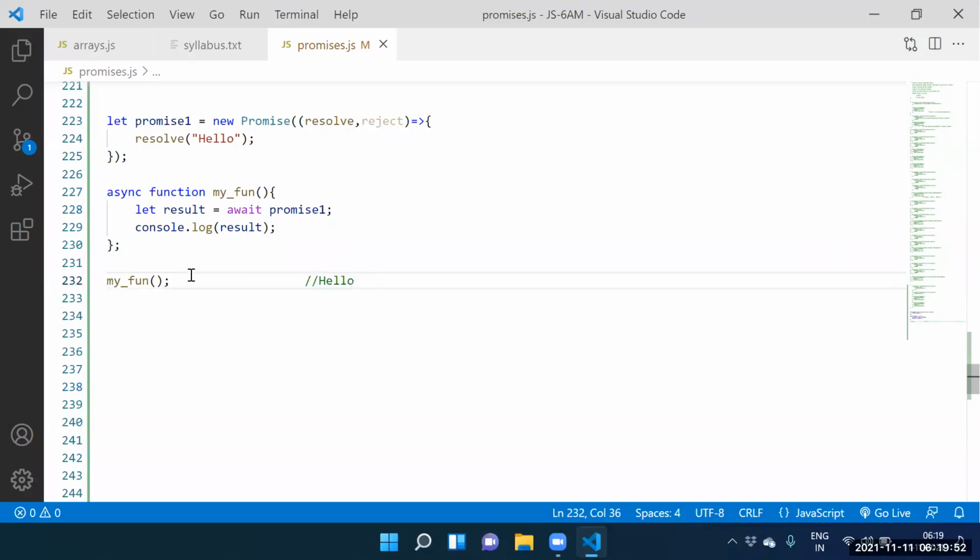Now we are getting output here. The output is the hello is the output. Now we are getting the output here. The output is the hello is the output. Okay, now.